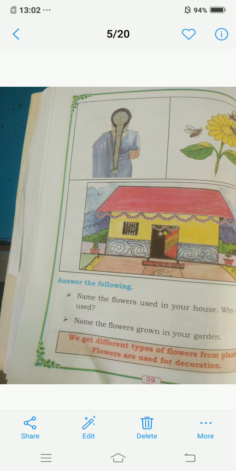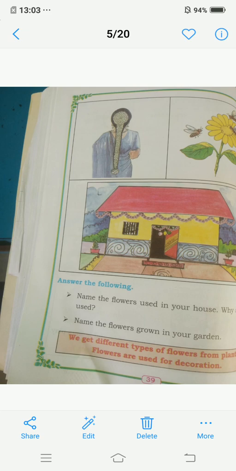In the next page, they have given some pictures. What are the uses of flowers? See, this lady has kept some flowers on her head. These bees are sucking nectar from the sunflower. And down here is a house, and they have decorated the house with flowers, so many different kinds of flowers.